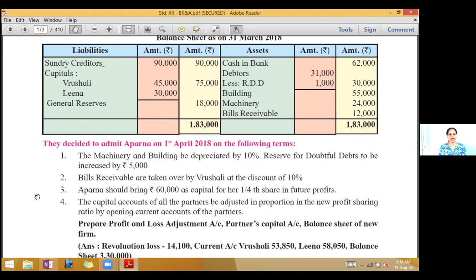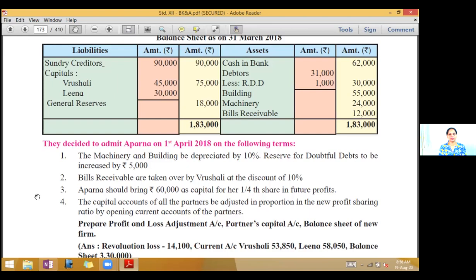First, the machinery and building be depreciated by 10%. So tick mark machinery and building. Reserve for doubtful debts to be increased by rupees 5,000. So tick mark debtors and RDD there. Second, bills receivable are taken over by Vrushali at the discount of 10%.